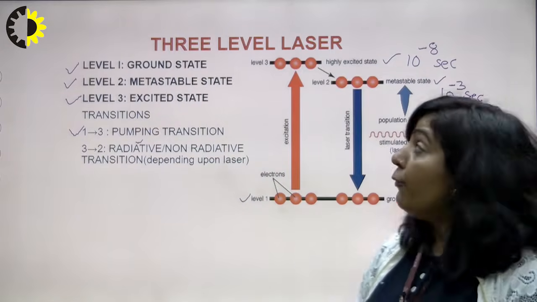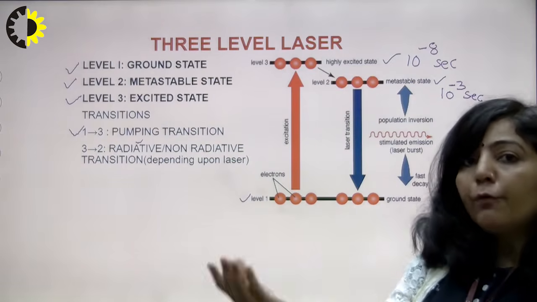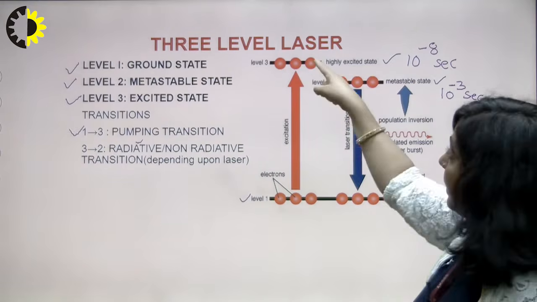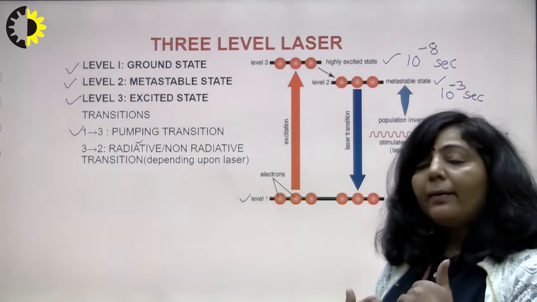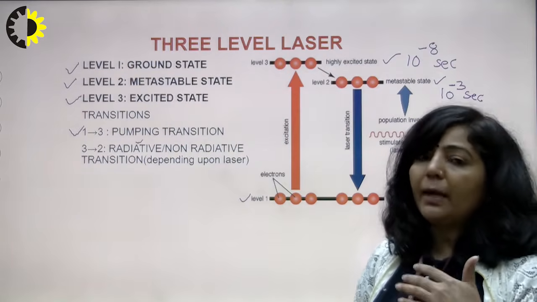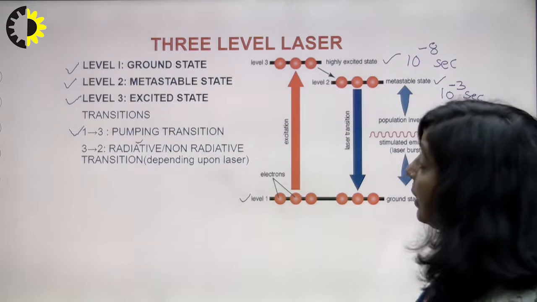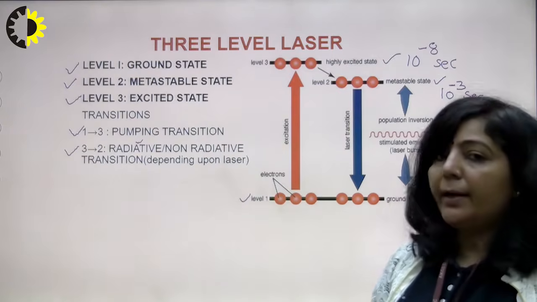Means if atoms are coming down from 3 to 2 without emitting photons, then that type of transition is non-radiative transition. So that transfer of energy when they are coming from 3 to 2 can be in the form of heat. So in that particular case, the transition will be a non-radiative transition.